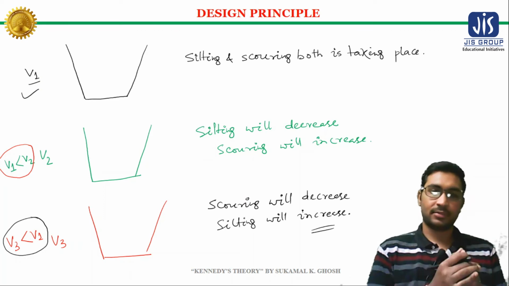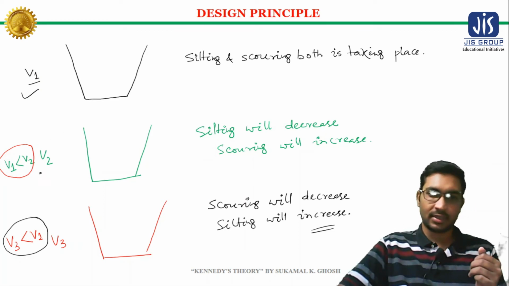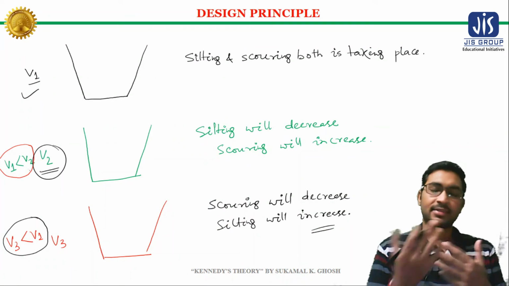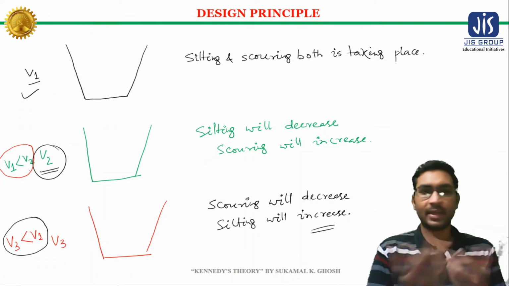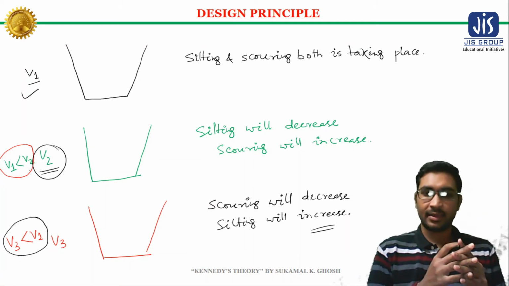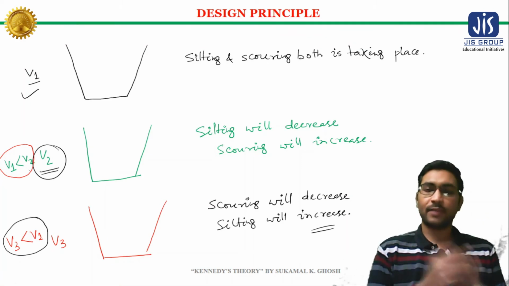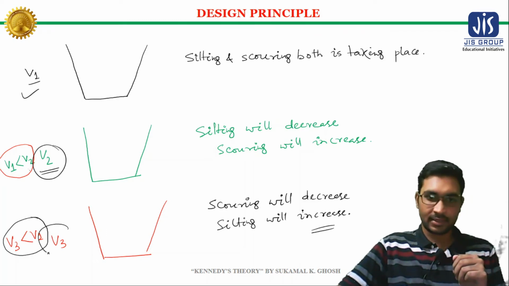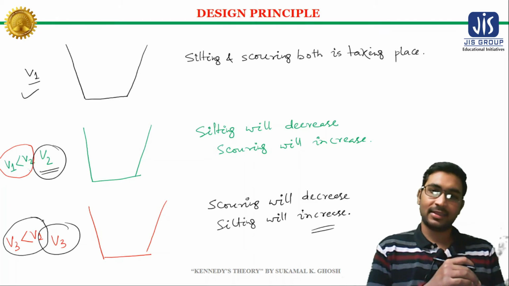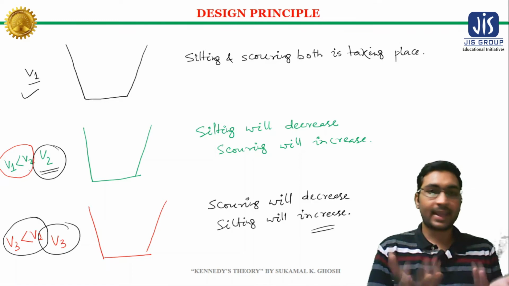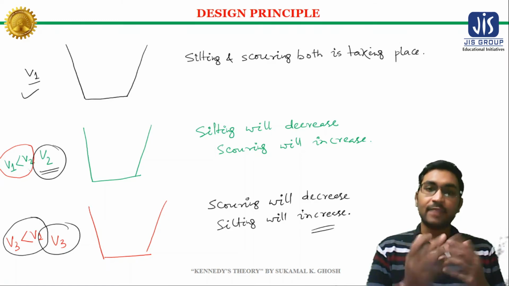If the velocity is v2, then silting may get eliminated, but scoring will still be there and the amount of scoring will be higher. With velocity v3, scoring may get eliminated, but the silting will increase.